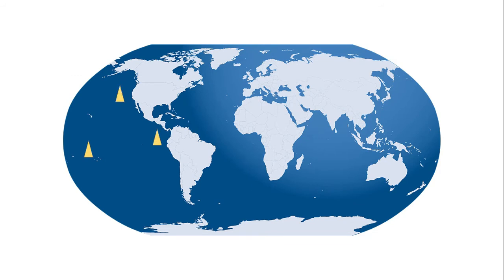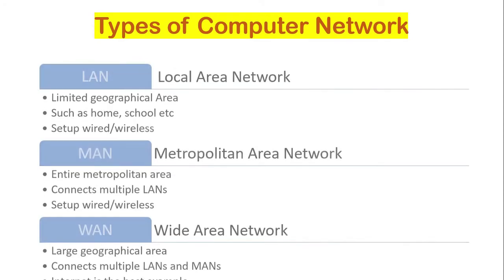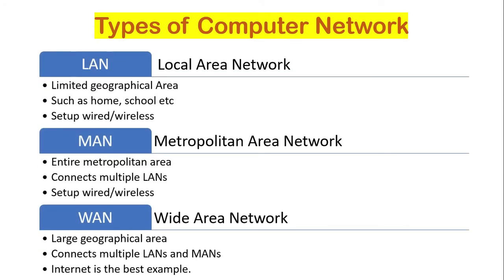Similarly, a computer network can also consist of hundreds of computers and devices around the world, for example, the Internet or a banking network. Types of computer network. There are three types of network: LAN, MAN, and WAN.